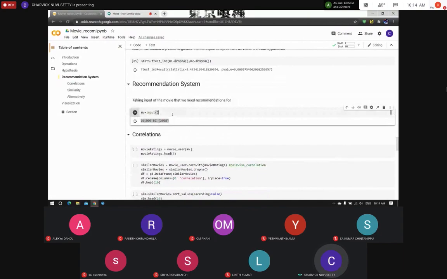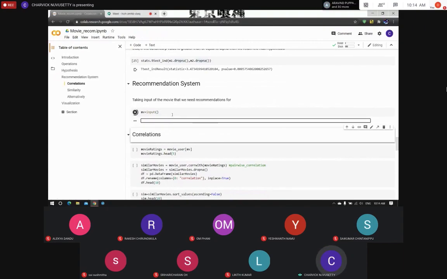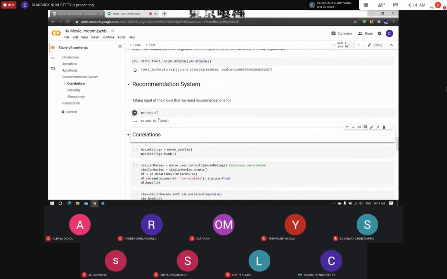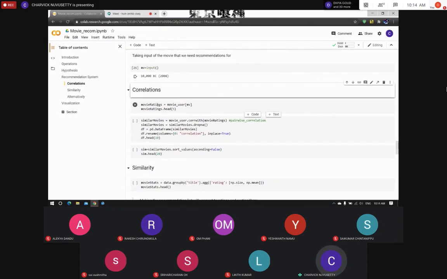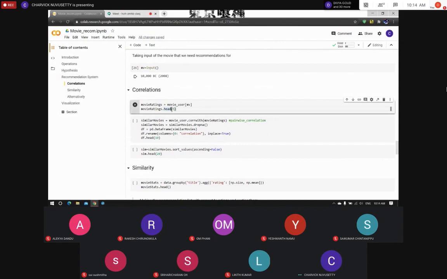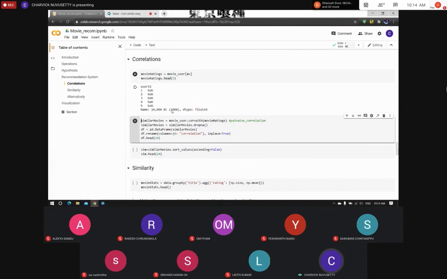Now let us see how our recommendation system is going to help a user get a movie similar to his input. Let us run a movie input function, and then we are going to search for movies similar to 10,000 BC from 2008. We are just going to get the ratings of the movie the user entered, and then we are going to correlate the ratings of that movie with every movie present in our data set. Here, the corrwith function is used for pairwise correlation.